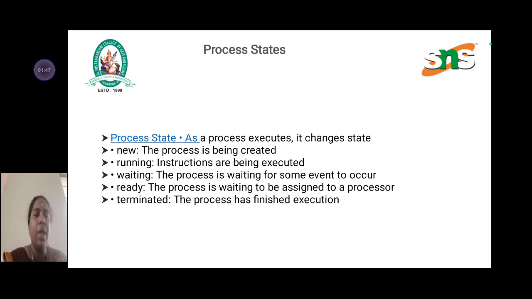Process state. As a process executes, it changes state. New: the process is being created. Running state: instructions are being executed. Waiting state: the process is waiting for some event to occur. Ready state: the process is waiting to be assigned to a processor. Terminated: the process has finished execution.